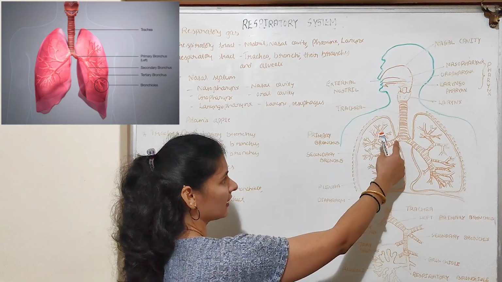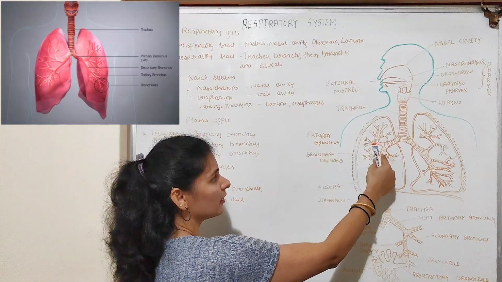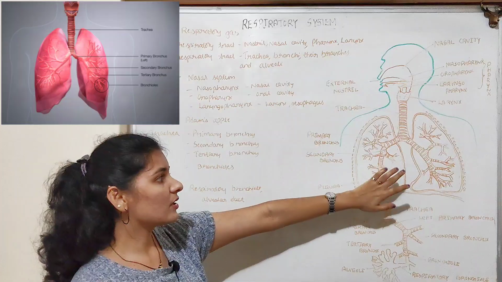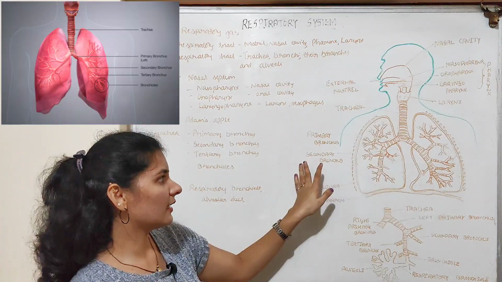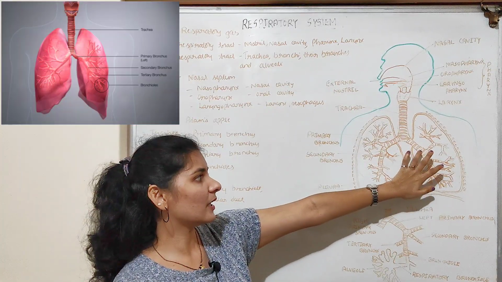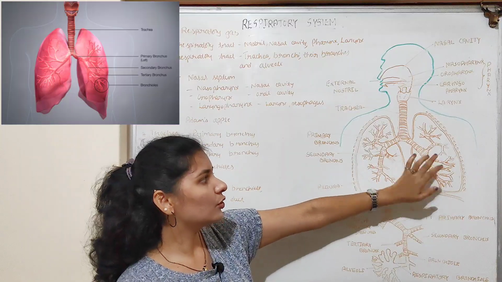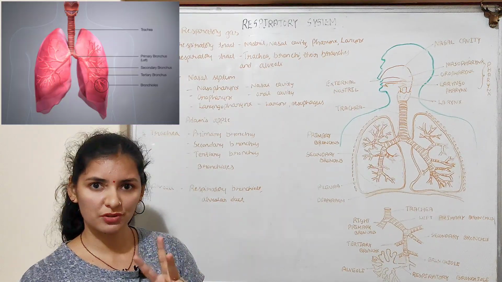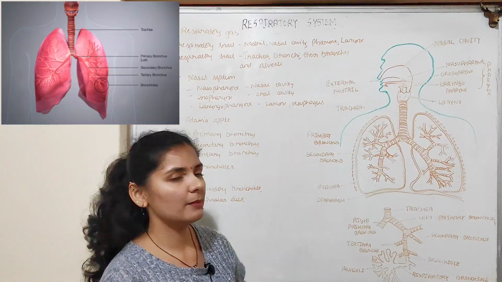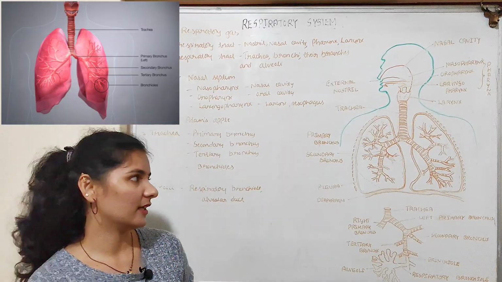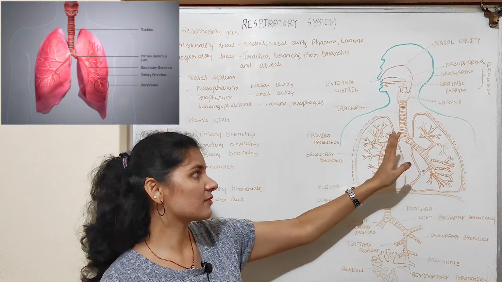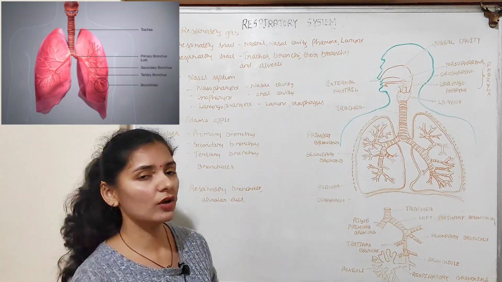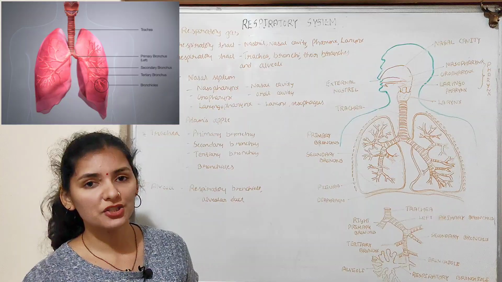As you can see in this diagram, the primary bronchi further divide into secondary bronchi. The right primary bronchus divides into three secondary bronchi, whereas the left primary bronchus divides into two secondary bronchi. So the right primary bronchus gives rise to three secondary bronchi and the left primary bronchus gives rise to two secondary bronchi. Later, the secondary bronchi further divide to form tertiary bronchi.